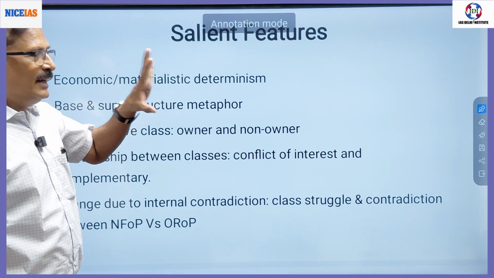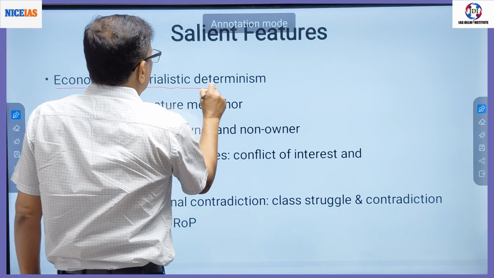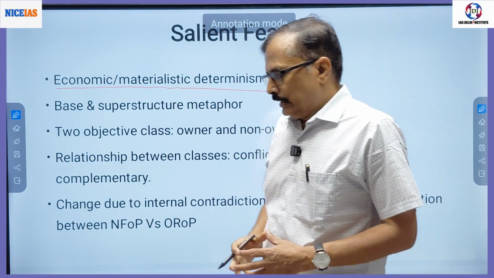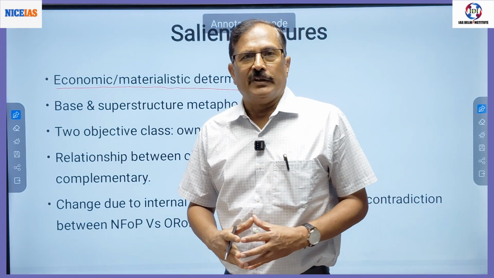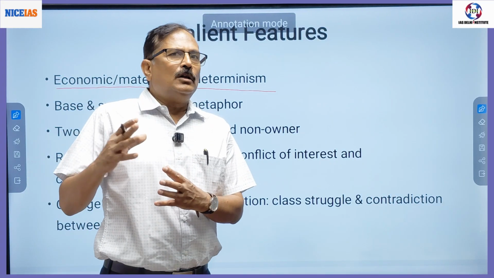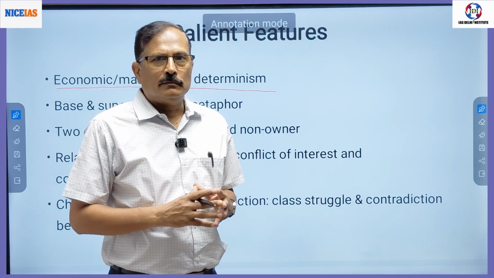The salient features are, first, economic or materialistic determinism. That means he says this is a monist philosophy. Monist philosophy means all realities are reducible to a single one.